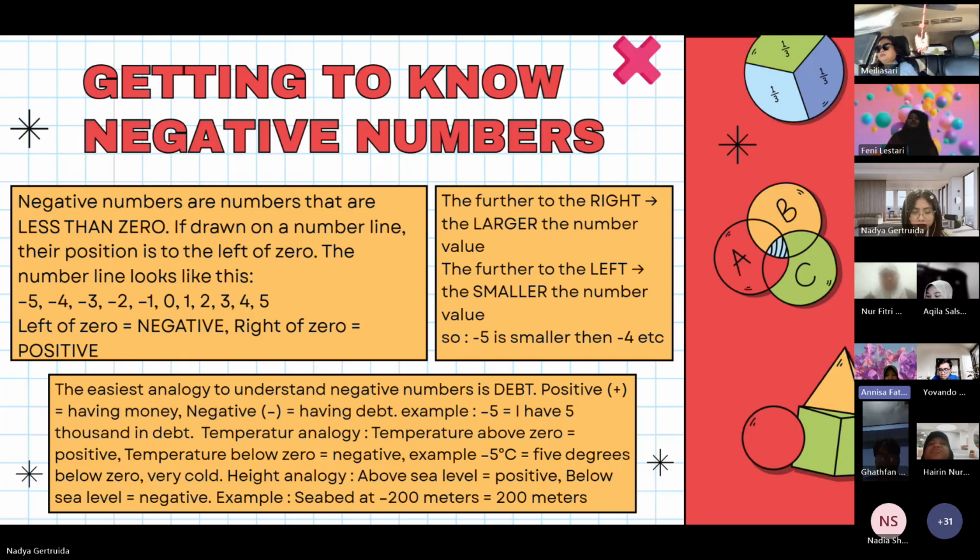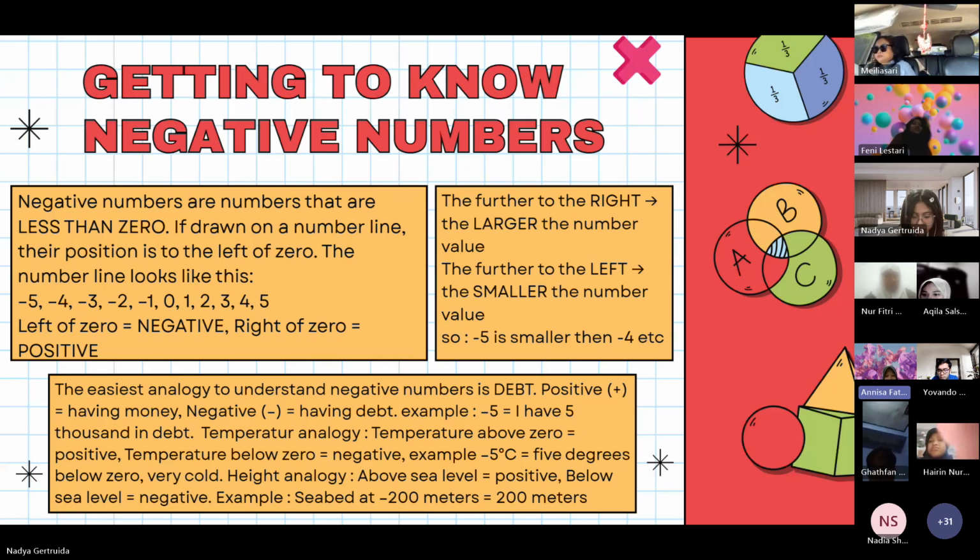What needs to be understood? The further to the right, the larger the number value. The farther to the left, the smaller the number value. So, negative 5 is smaller than negative 4. Negative 4 is smaller than negative 3. Negative 3 is smaller than negative 2. Negative 2 is smaller than negative 1. Negative 1 is smaller than 0.